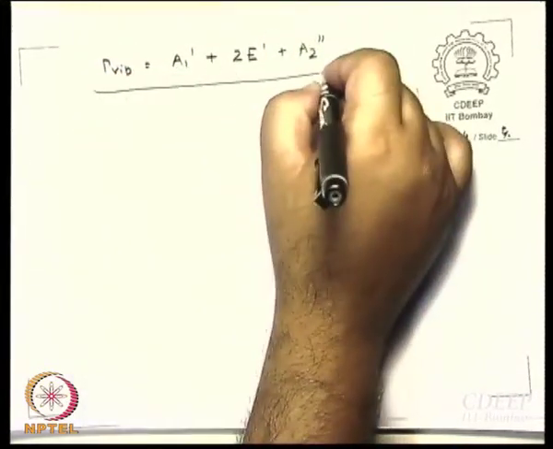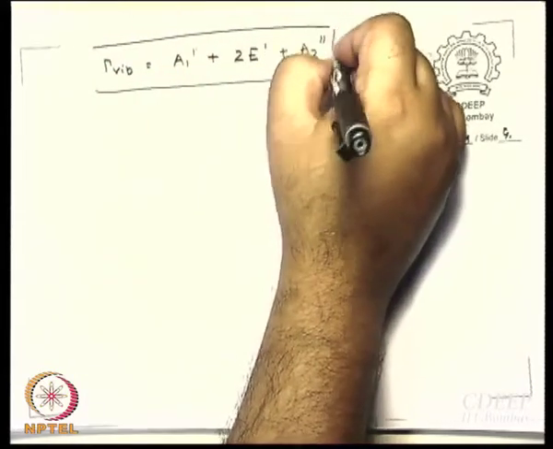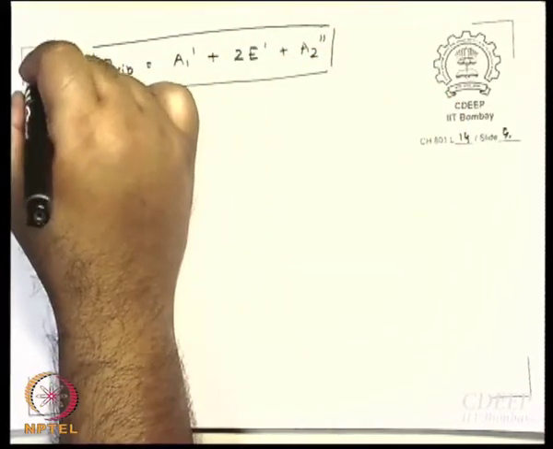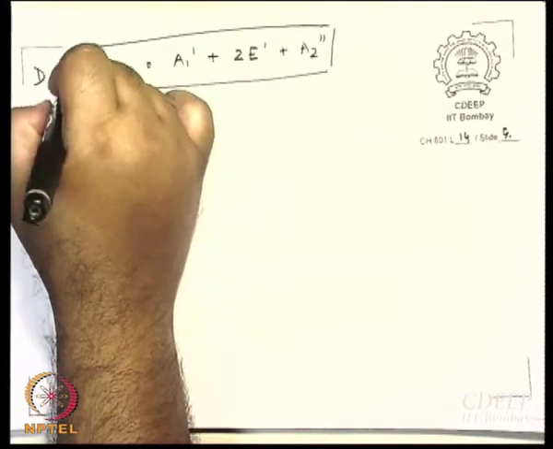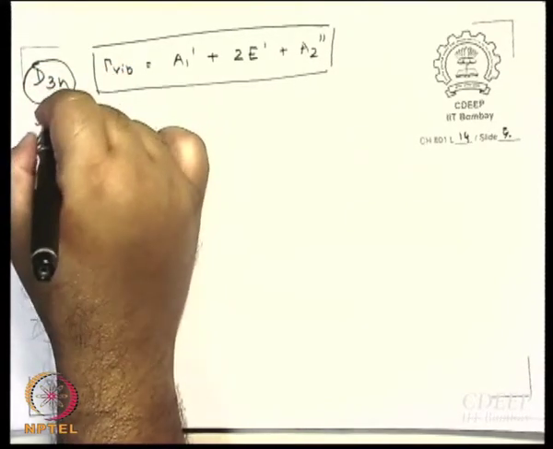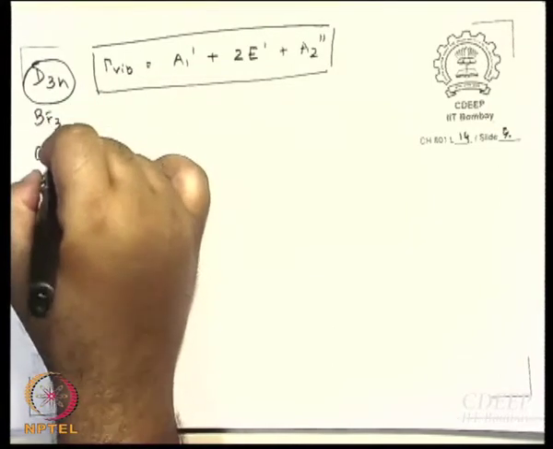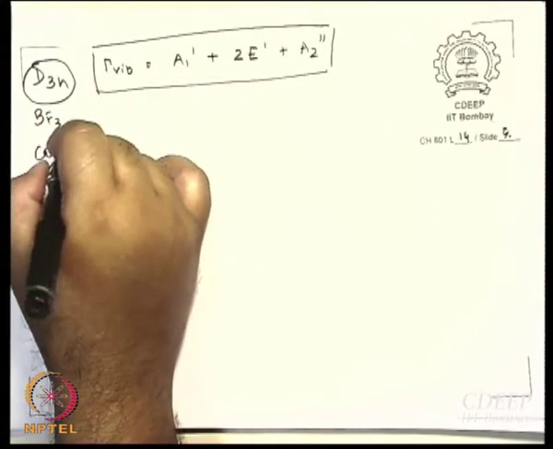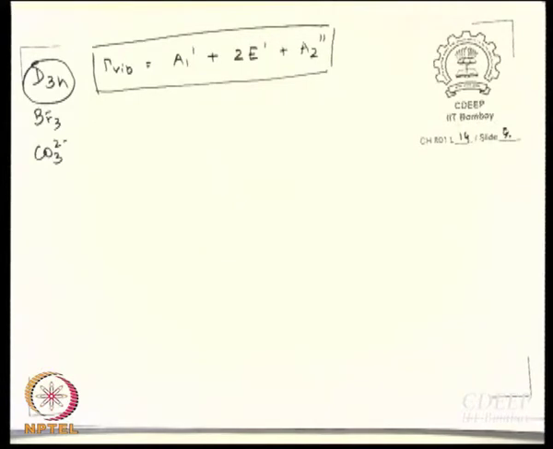Okay, you got this? For what? For D3H. Not only for D3H, for something like BF3, CO3, what is CO3 2 minus, so on and so forth. All right. So you think you can get it using the formula I wrote? Let us see, we will take some other molecule also, but let us proceed further.